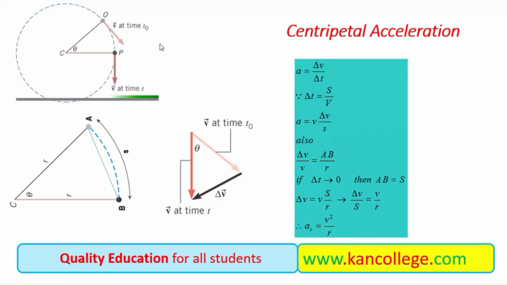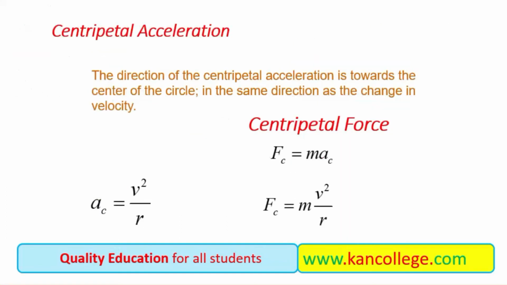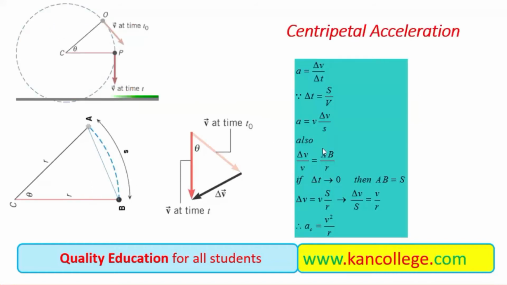Now we prove the mathematical formula for the centripetal force. For verification and derivation of the formula, we know that F is equal to ma. And first of all, we have to calculate the centripetal acceleration. And centripetal acceleration is derived over here. Centripetal acceleration is v square over r. How is it derived? Let me see.